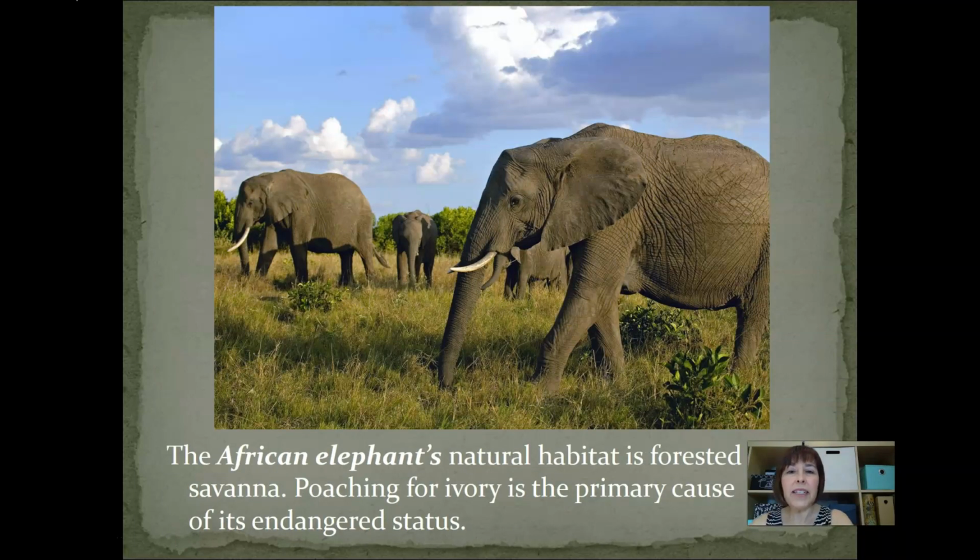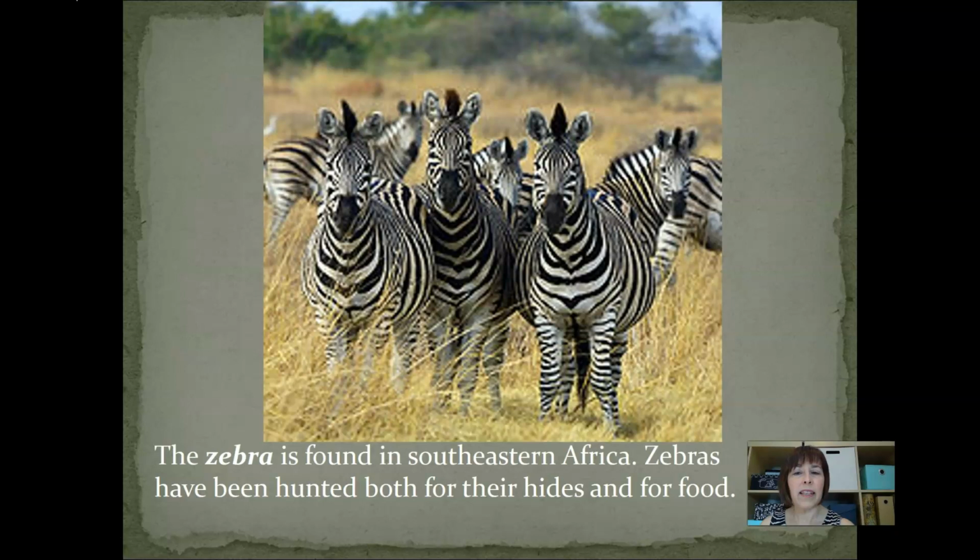The African elephant. These are the elephants that have the big ears. Their natural habitat is forested savanna, and poaching for ivory is the primary cause of its endangered status. The zebra is found in southeastern Africa, and zebras have been hunted both for their hides and for food, but loss of habitat is also an issue for zebras as well.